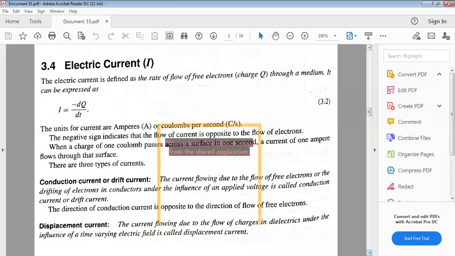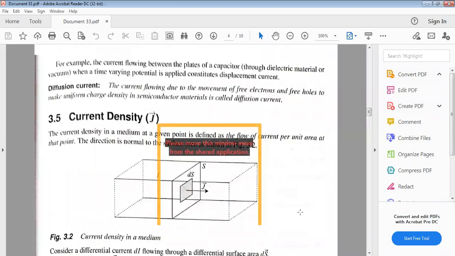And diffusion current, what is meant by diffusion current? See here the example for the current flowing between the plates of a capacitor. When we consider two metal plates, these two metal plates are separated by some air as a dielectric material.